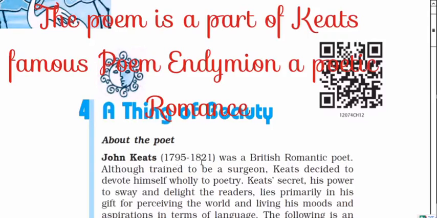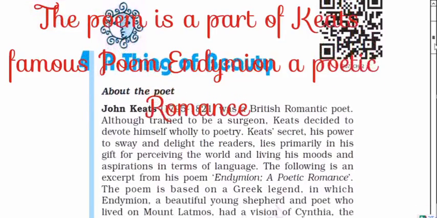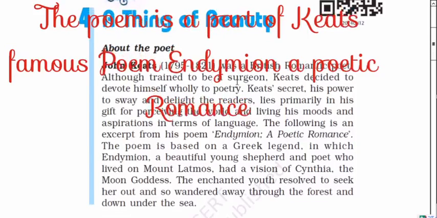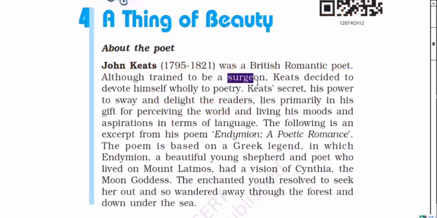You can see he was a surgeon, a doctor, but he dedicated his whole life to poetry. The best thing about his poetry is that he is a sensual poet, and he wrote this way for every reader, because he used this type of terms and words of language.